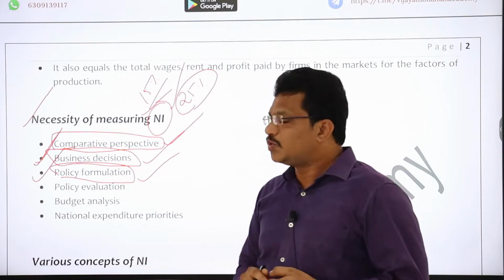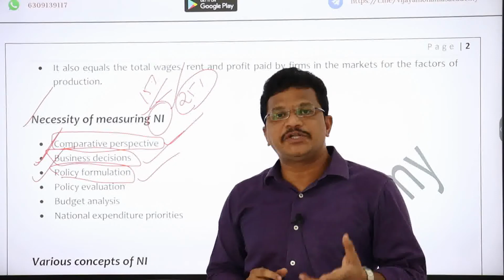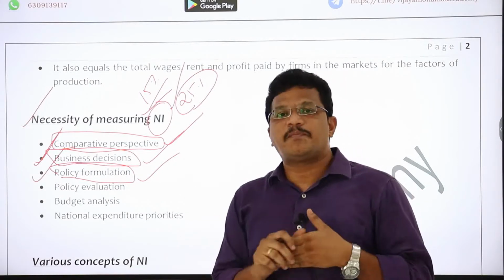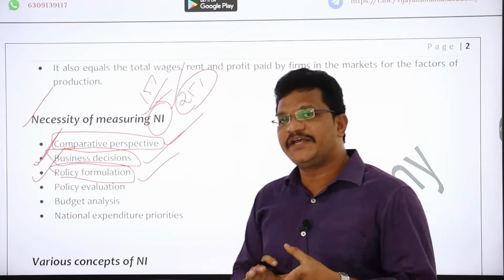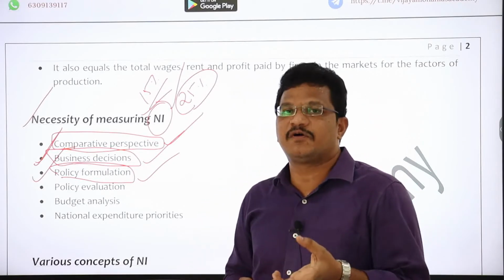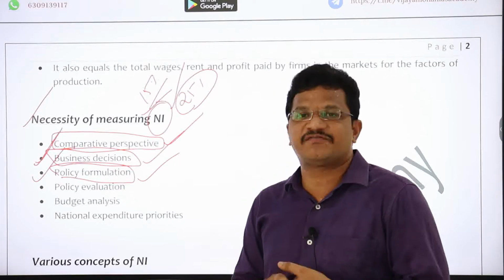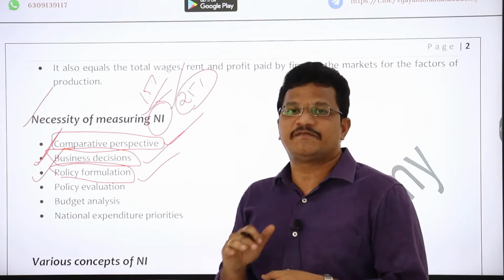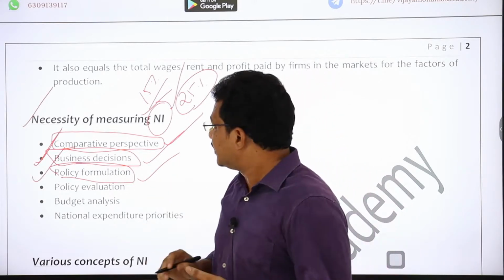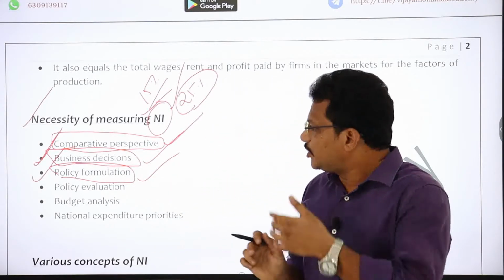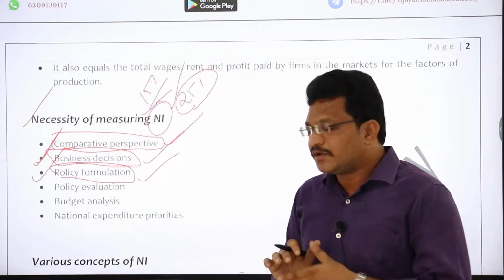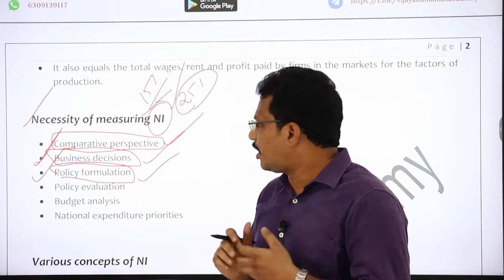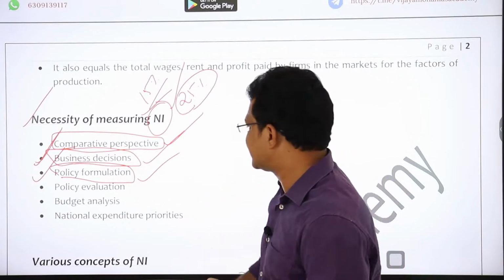See, if you want to give incentive to a certain sector like manufacturing or agriculture, or if you want to form a policy on that, then you need to have an idea about how manufacturing is performing, what income is being generated from the manufacturing sector, and what sectors are lagging in generating income. Then only will you have a fair idea to formulate a conducive policy, or an optimal policy, as far as that sector is concerned.